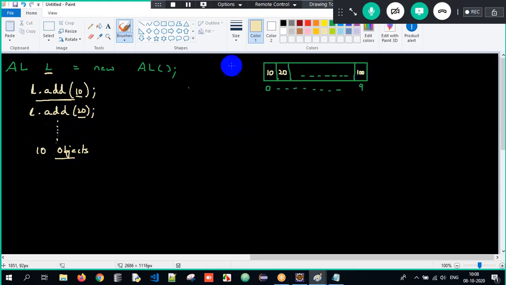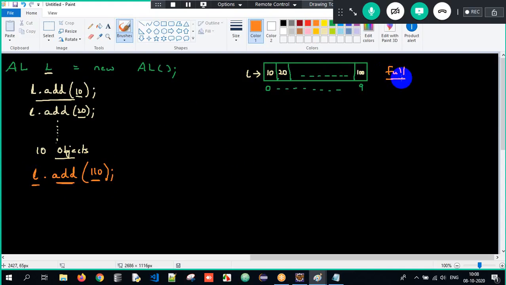Now your array is full. And what is your ArrayList name here? It is L. Done. So your ArrayList is full. Your collection is full. But once you try to add, see, L dot add of, you enter one more object called 110 here. So now you are adding an object into the collection. Correct. But your collection is full.